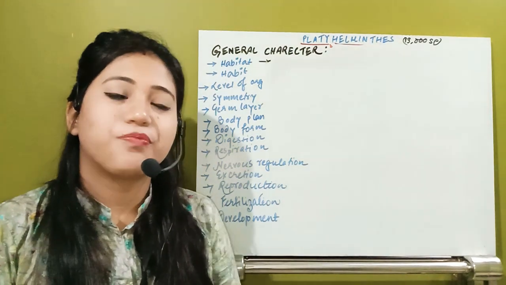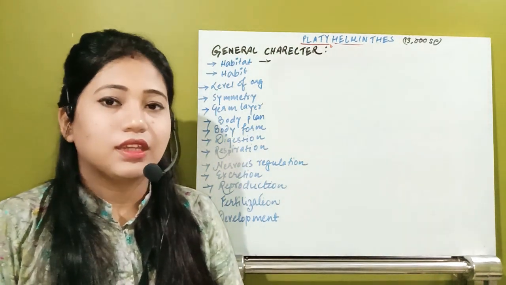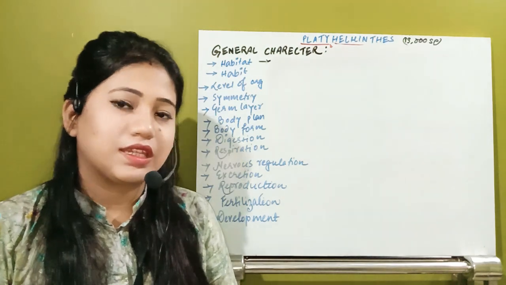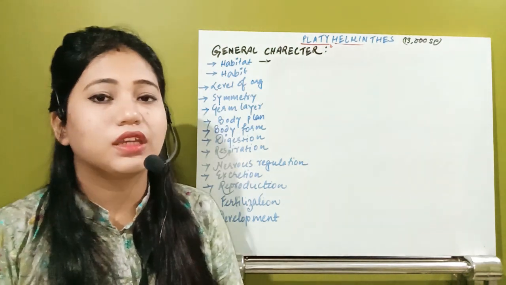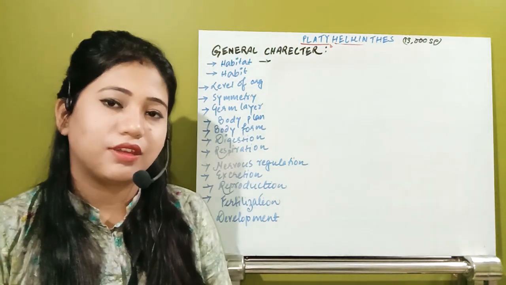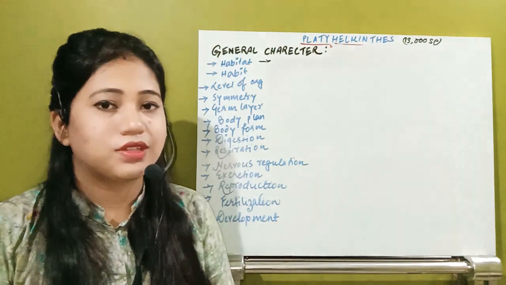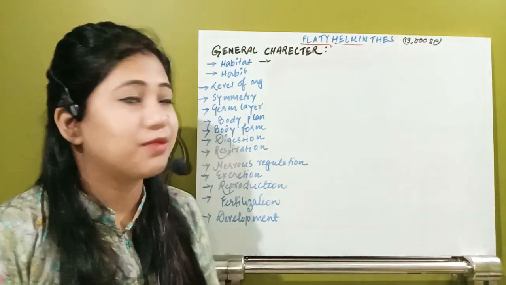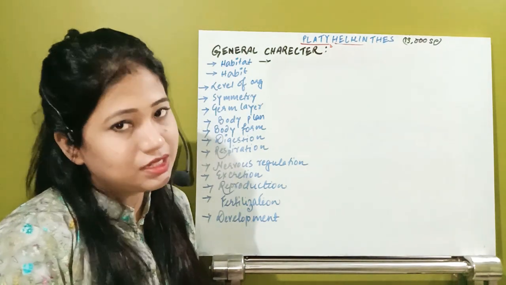Hello students, we are discussing the chapter Animal Kingdom. In the Animal Kingdom we have completed 3 of the phyla, that are Porifera, Coelenterata and Ctenophora. So let us start the next phylum. The next phylum is the Platyhelminthes.